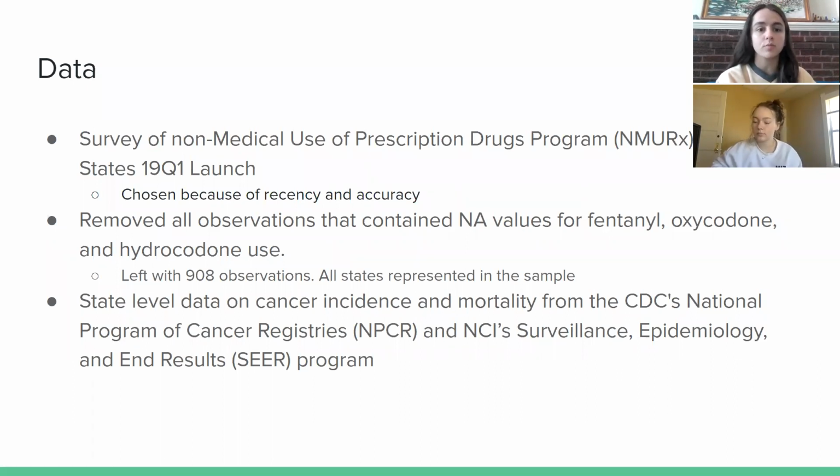So the first one was one of the provided data sets, the 2019 survey in the United States. We chose this one because of its recency and accuracy, since it was the only one that could be taken easily over a cell phone. From this, we removed all observations that had NA values for fentanyl, oxycodone, and hydrocodone use. This left us with 908 observations and all states included in the sample. The second data set we used was a state level data set on cancer incidence and mortality that is collected by the CDC and NCI.